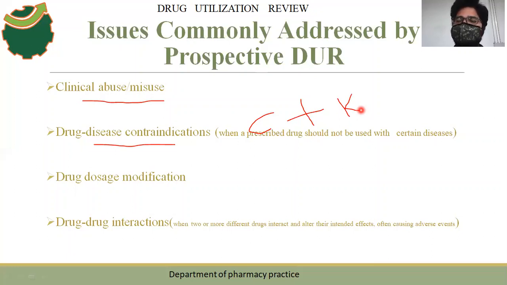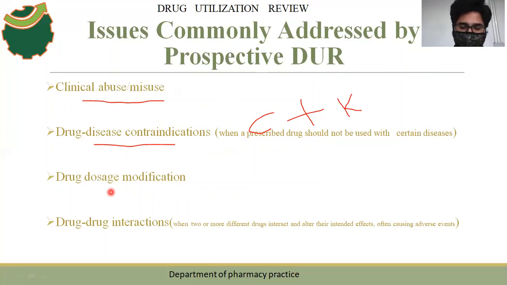Not only this, if a patient has a liver problem and you give more than 2 grams of paracetamol per day, that is also a problem, because paracetamol is toxic to the liver. Liver toxicity will happen if a patient with a liver problem takes more than 2 grams of paracetamol. So these kinds of things should be taken care of in prospective DUR.